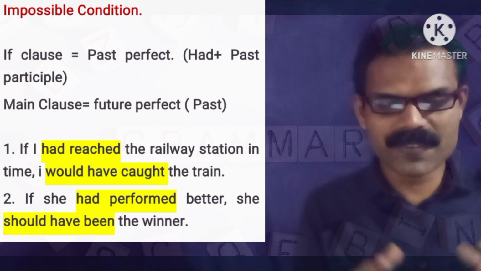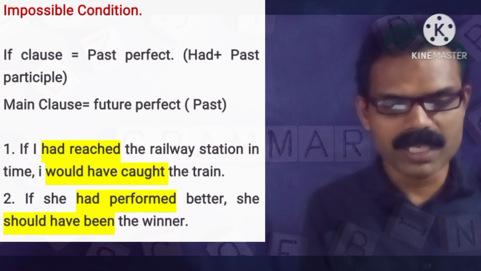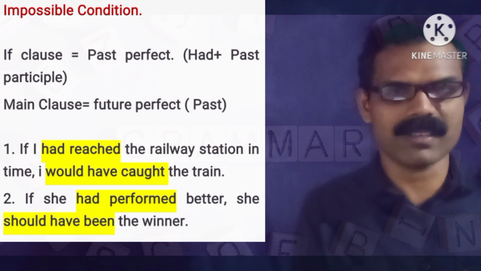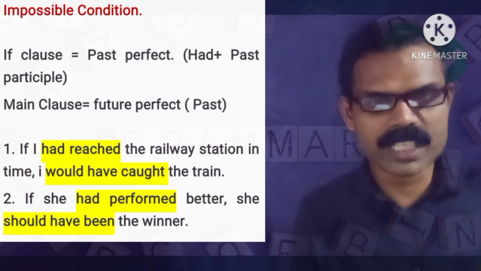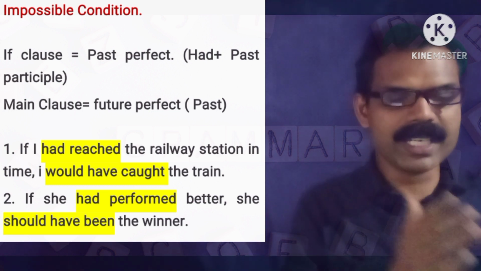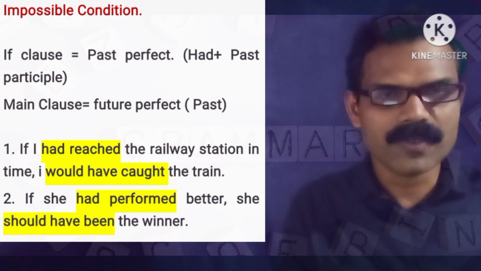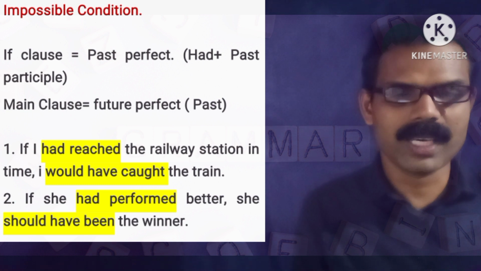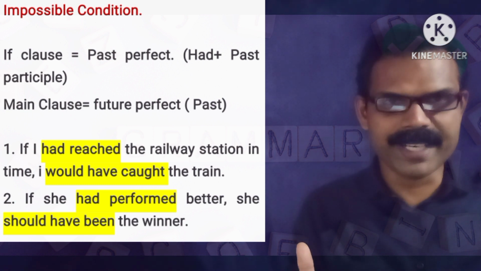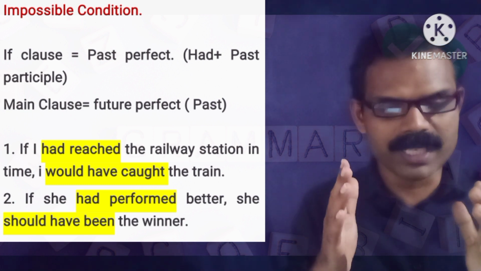Second one, if she had performed better, she should have been the winner. In if clause, it is past perfect, and in main clause, it is should plus have plus been. This is the format. And she didn't perform well, she couldn't be the winner.